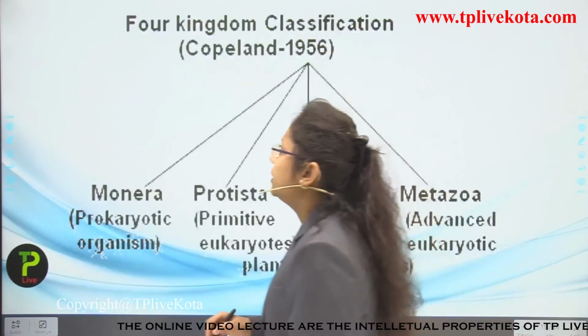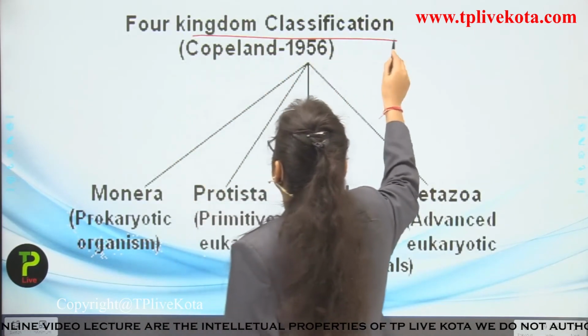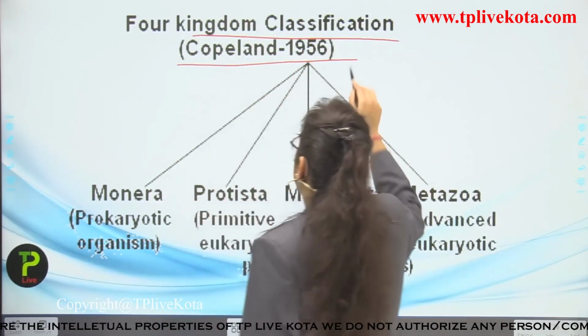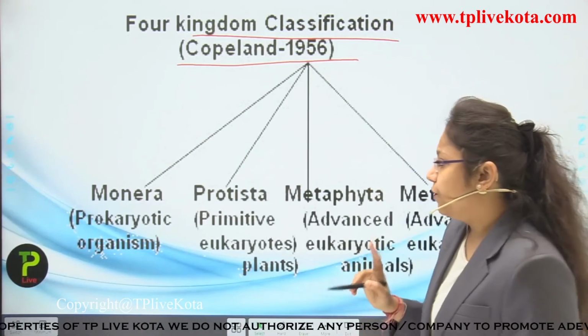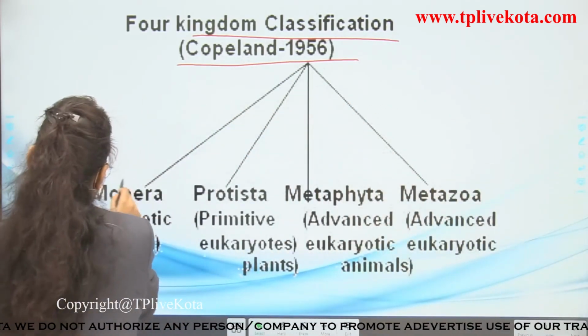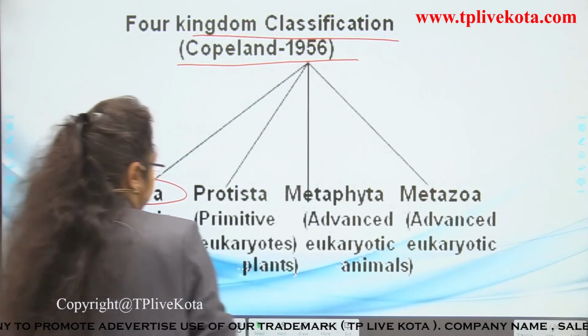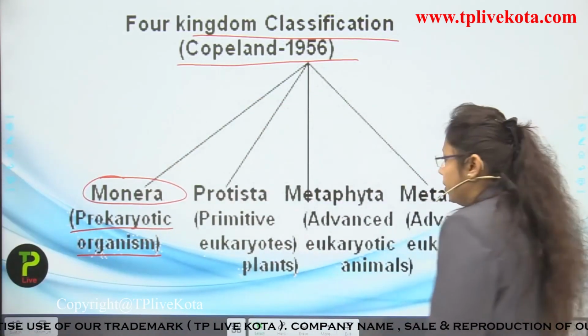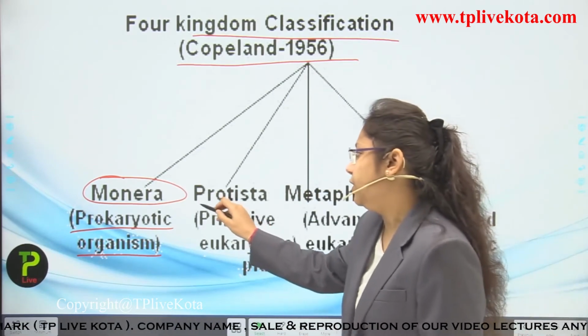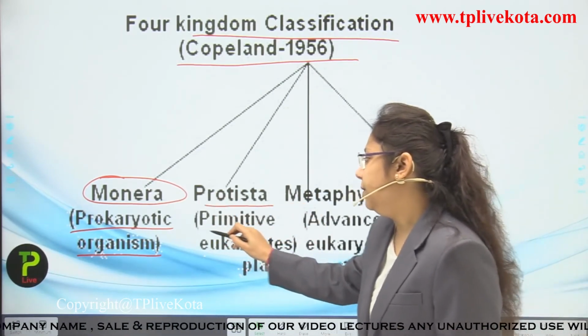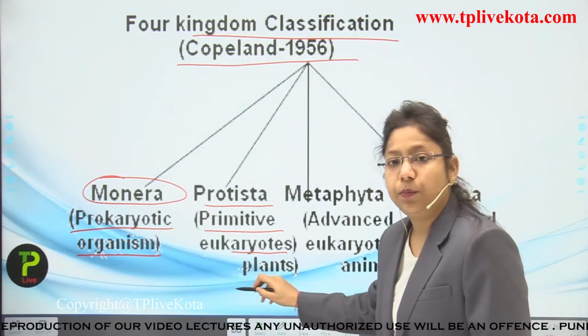Firstly, we are going to see the four kingdom classification which was given by Copeland in 1956. The first class he included was Monera, which included only prokaryotic organisms. Next, Protista included only primitive eukaryotic plants.